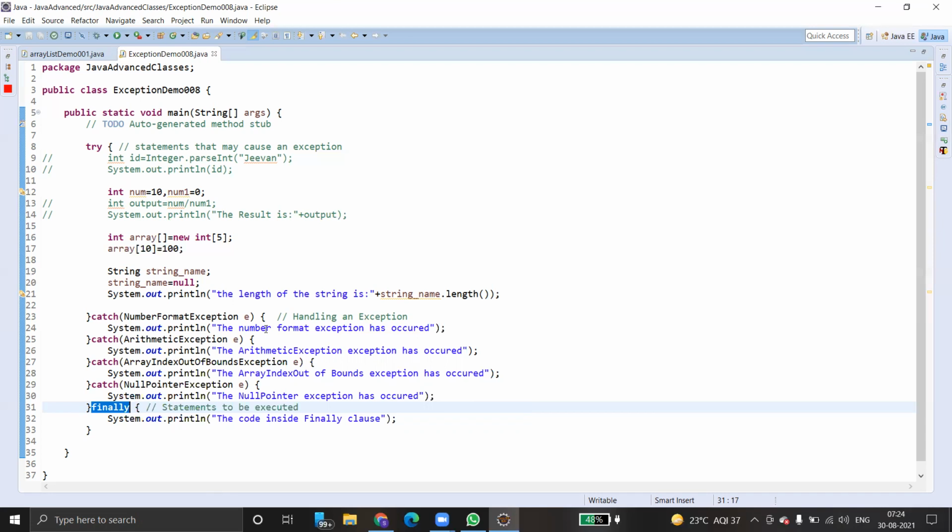Coming to the testing part, we mostly use no such element exception. This kind of exception we come across while automating an application.